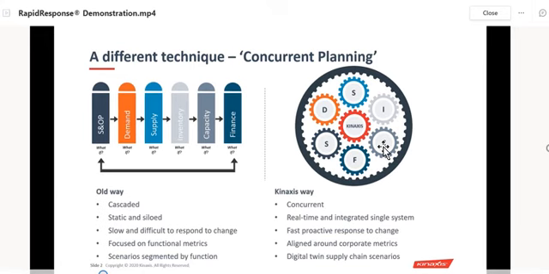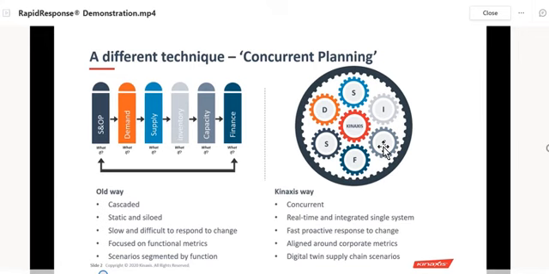So we can find out how much risk we have, where we have a problem for a particular change, and how we overcome that problem. So it's a real-time and integrated single system.